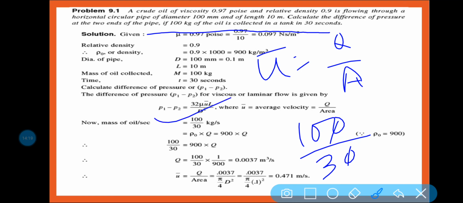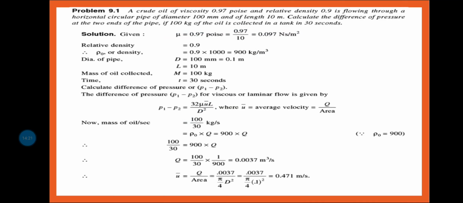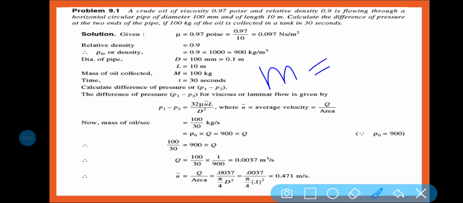Now you know that rho is equal to m by v. So mass flow rate is equal to what?